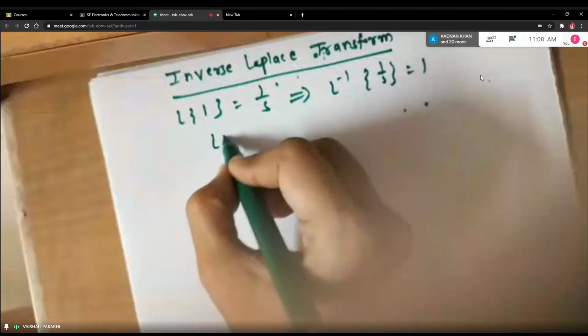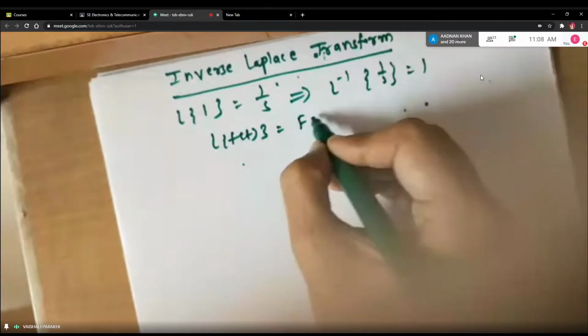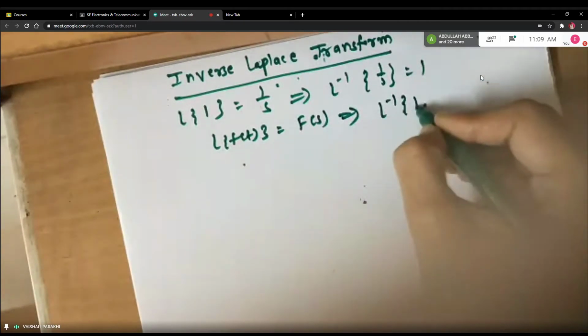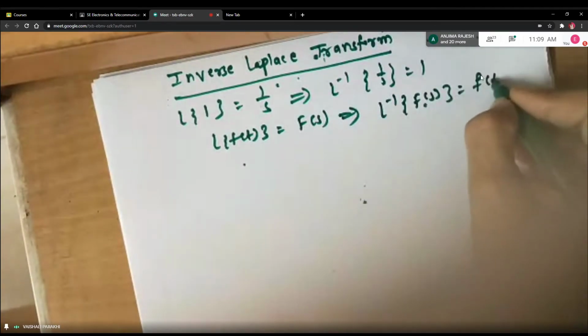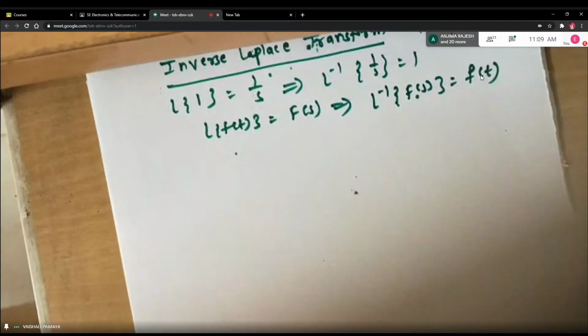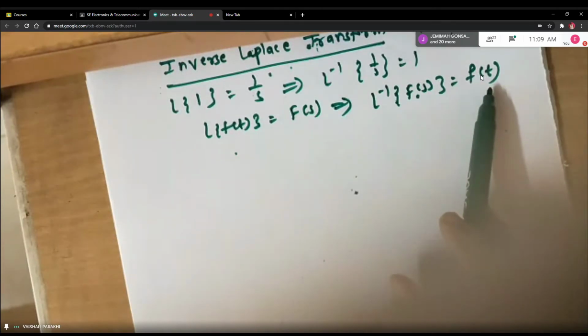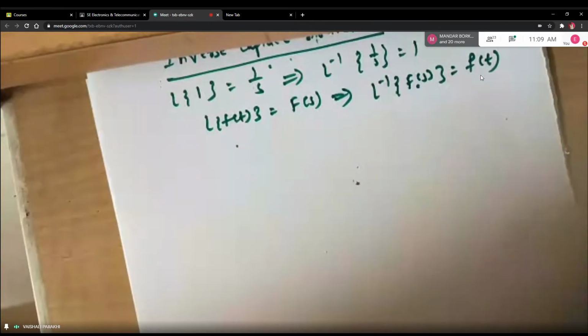So basically when you write L of f of t is equal to capital F of s, if you take L inverse on both sides, you get L inverse of capital F of s is equal to f of t. So you remember like this, whenever you are solving a problem based on just Laplace transform, the right hand side answer will be in terms of s, where s is a parameter. But whenever you are finding the problem on Laplace inverse, the problem will be in terms of s, but your answer will be in terms of t. Okay, so it is the reverse process. So let us write the formulas.